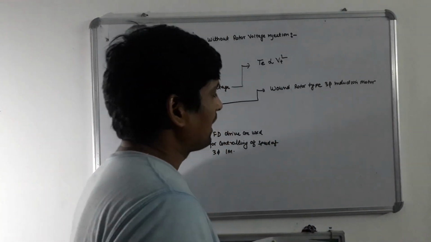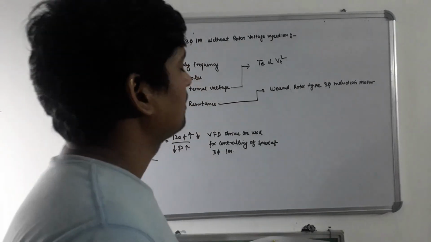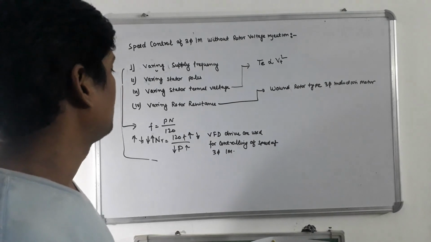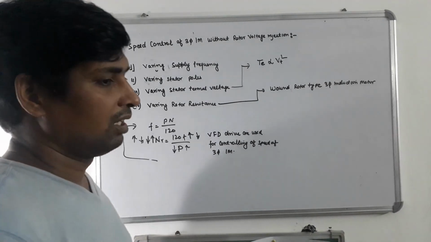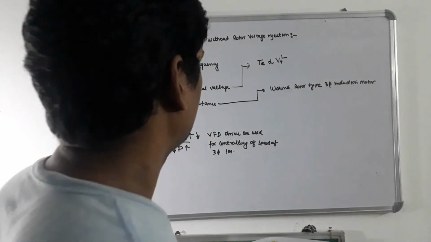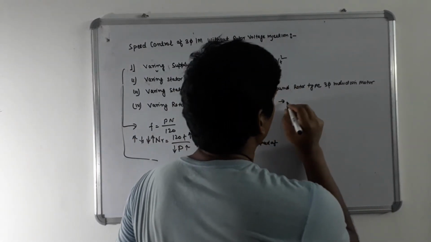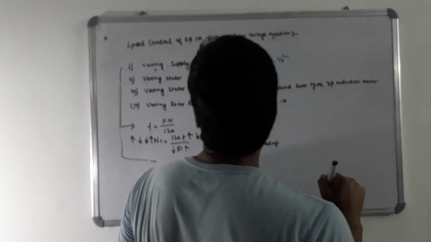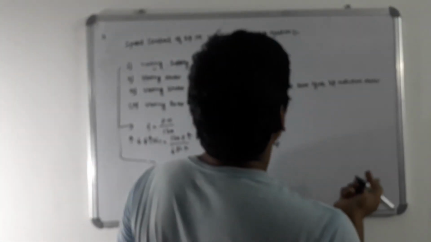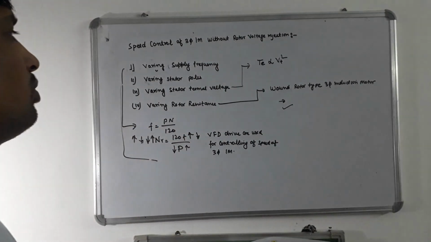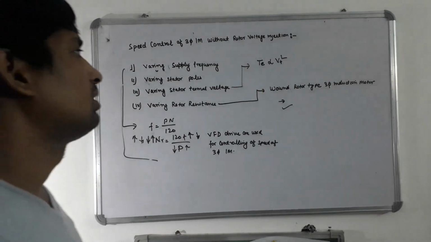Here we are applying external resistance to the rotor for controlling the speed. The slip will change according to the changes in the rotor resistance, which changes the torque and speed of the rotor. This is all about the speed control of three-phase induction motor without rotor voltage injection.